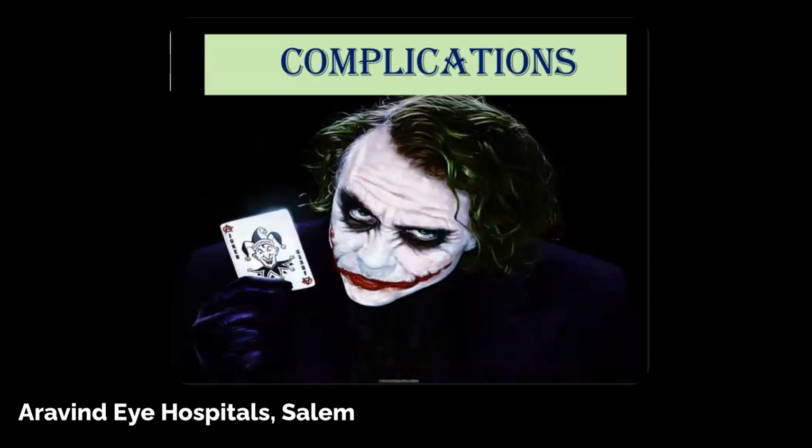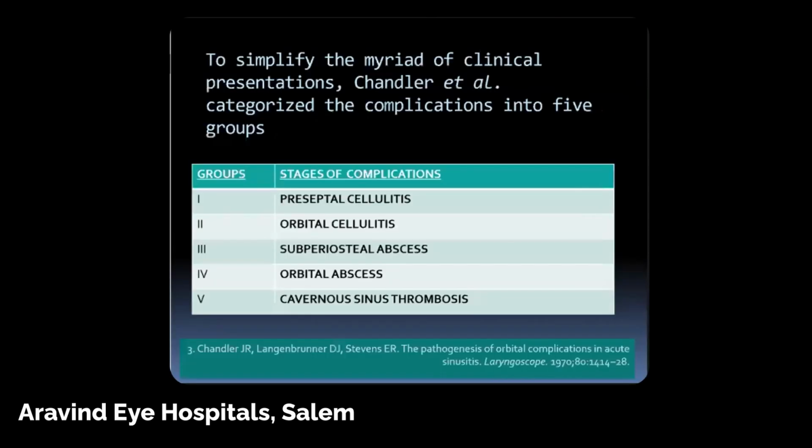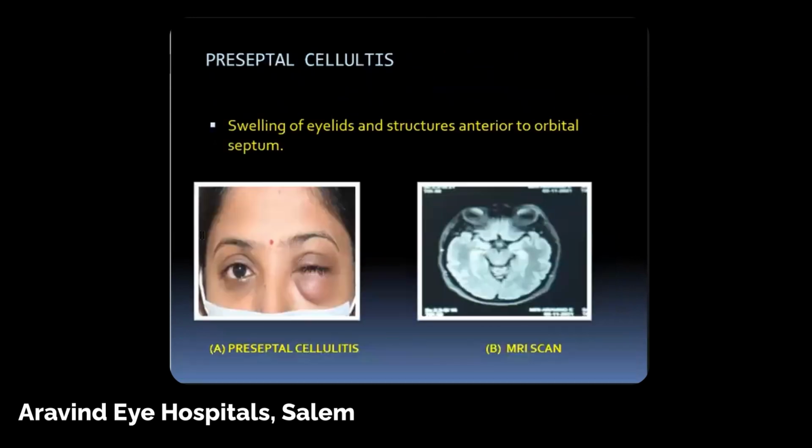So what are the complications of orbital cellulitis? Chandler has classified orbital cellulitis into 5 types. One would be preseptal, which could progress to orbital cellulitis. Then you can go to subperiosteal abscess or orbital abscess, or finally cavernous sinus thrombosis, which is the most dreaded complication. So what is preseptal cellulitis?